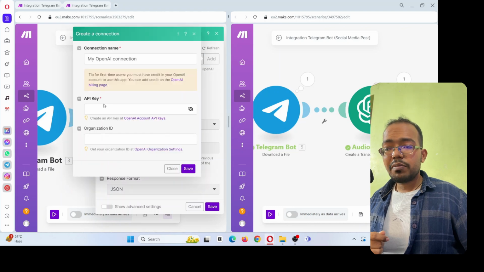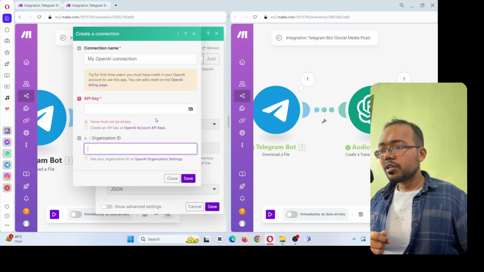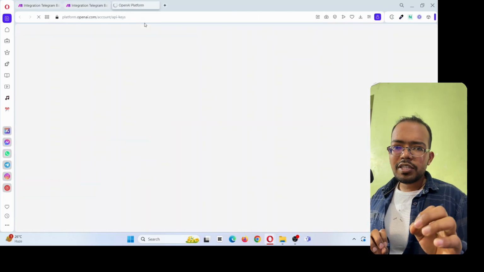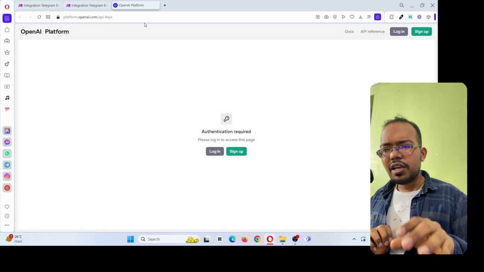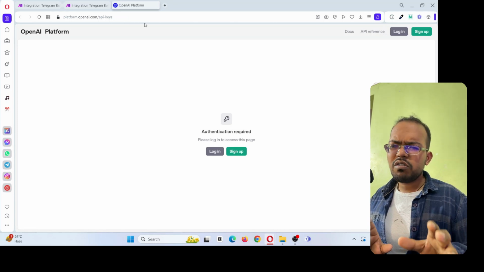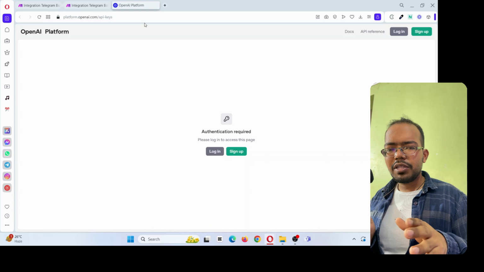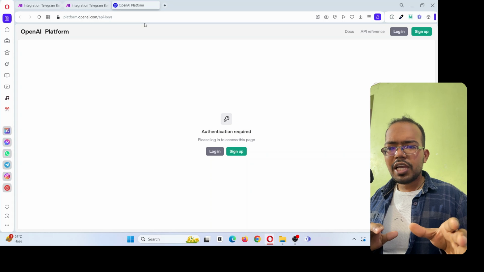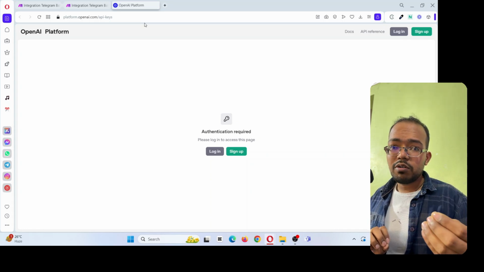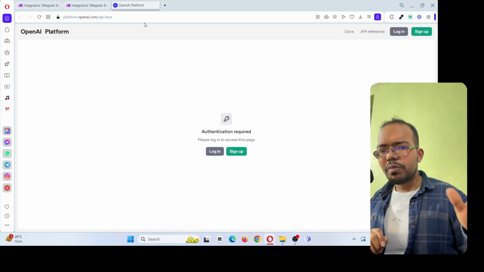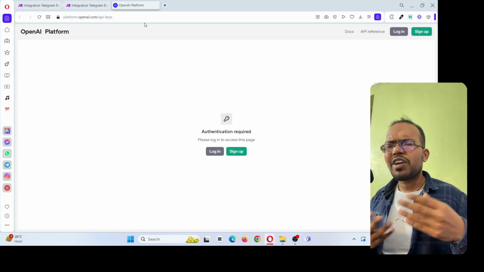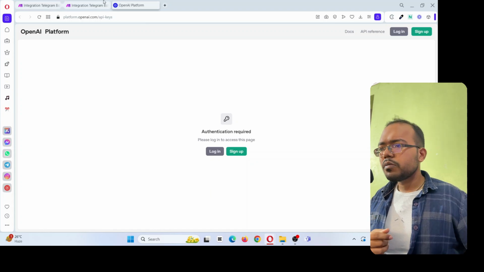Okay, and you need the API key. But where do you get the API key? So click on this link. For this, you need to create an account on ChatGPT, and you have to purchase the premium account, which costs around $20 a month. You can add some tokens on it, but you can take the free account as well and add tokens on the API key. For API tokens, you don't need to purchase the premium plan; you can simply purchase the tokens, and $5 a month would work for you.